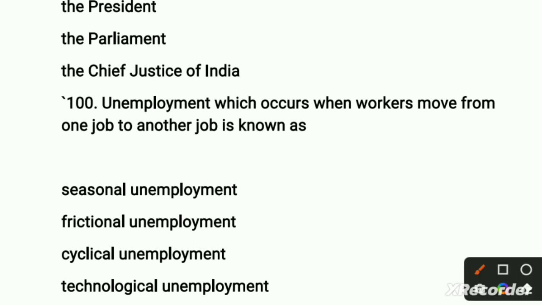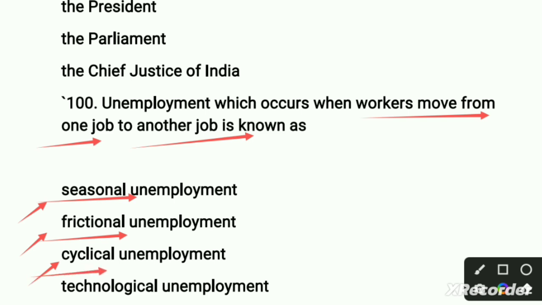So let's discuss our last question. The unemployment which occurs when workers move from one job to another job. Here the examiner asks about the terminology. The first option is seasonal unemployment. Second option is frictional unemployment. Third option is cyclical unemployment, and the fourth option is technological unemployment.